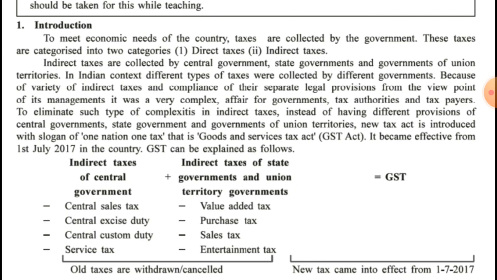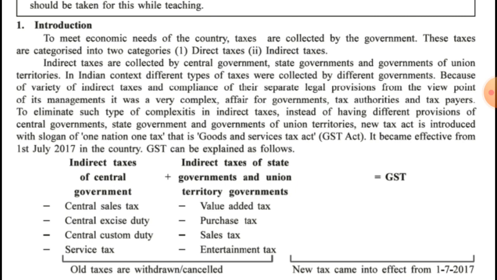Indirect taxes are collected by central government, state government, and government of union territories. You are very well aware that in our country there is central government and state government and even government of union territories. In Indian context, different types of taxes were collected by different governments because of the variety of indirect taxes and compliance of their separate legal provisions. From the viewpoint of its management, it was a very complex affair for government, tax authority, and taxpayers.